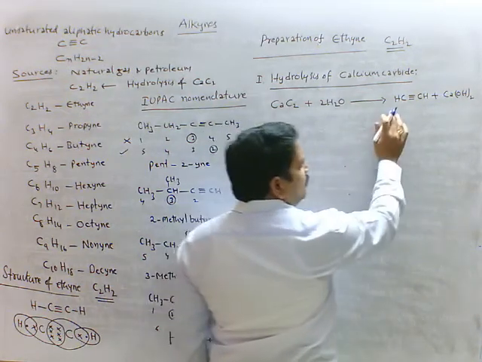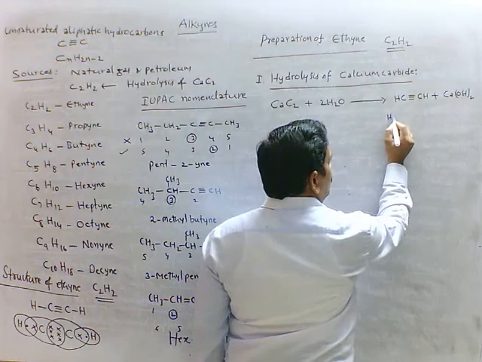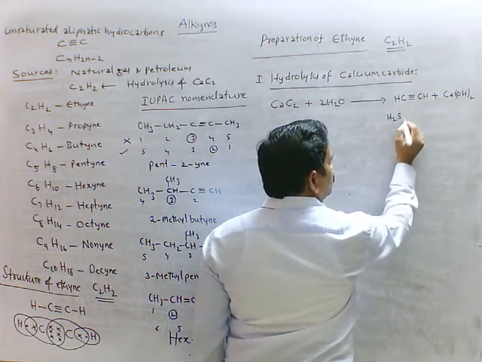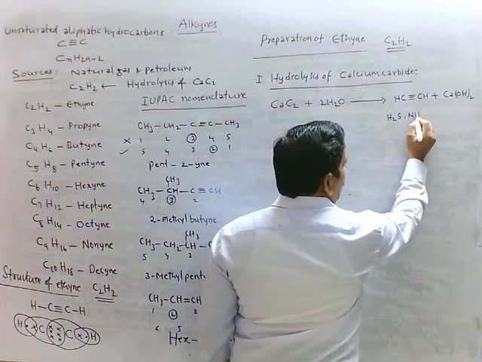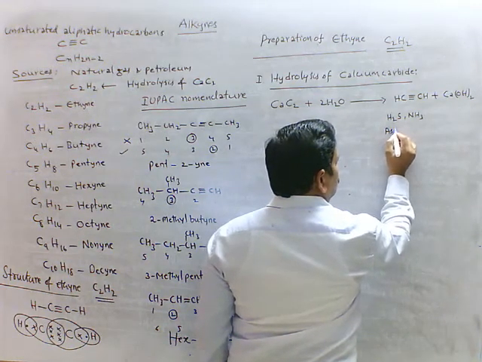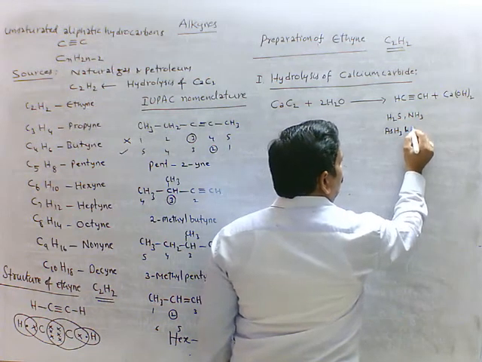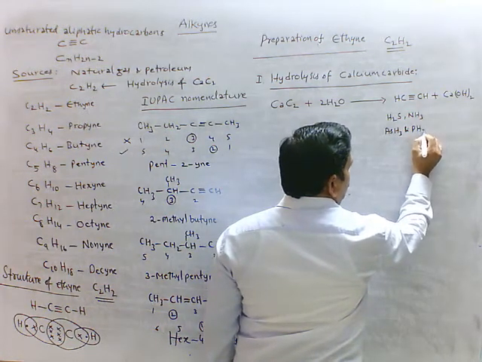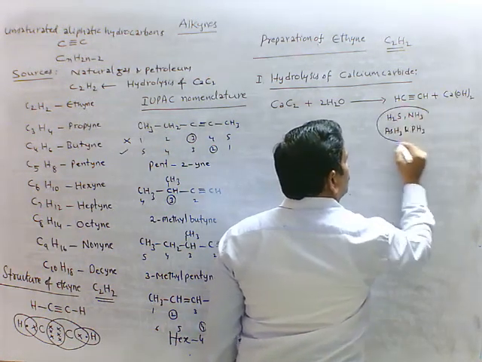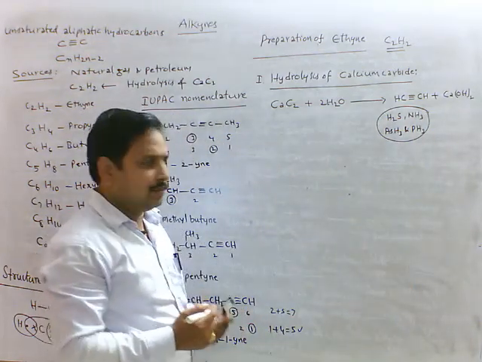Along with ethyne, some impurities are also coming, that is hydrogen sulfide, ammonia, arsine and phosphine PH3. These are impurities released along with ethyne.